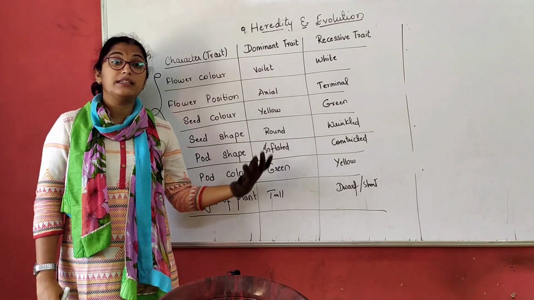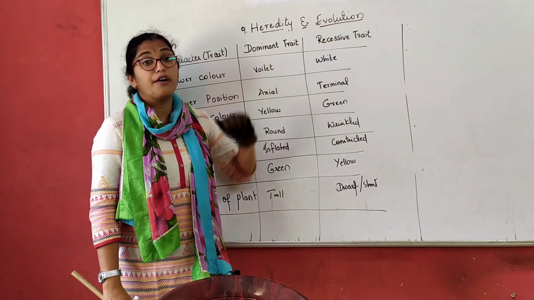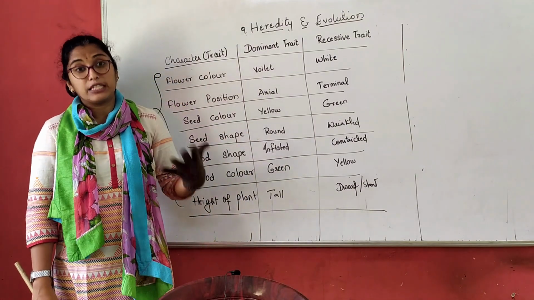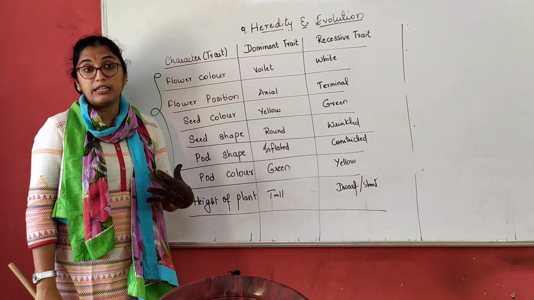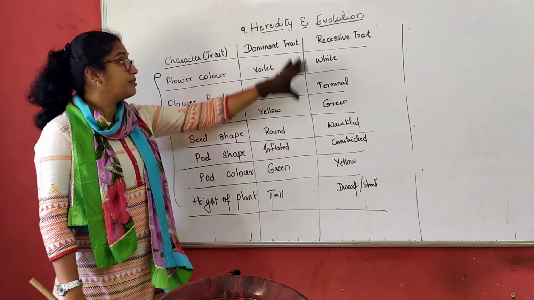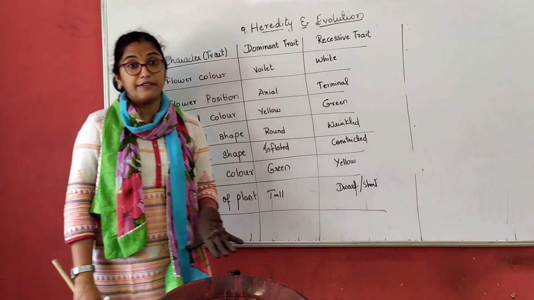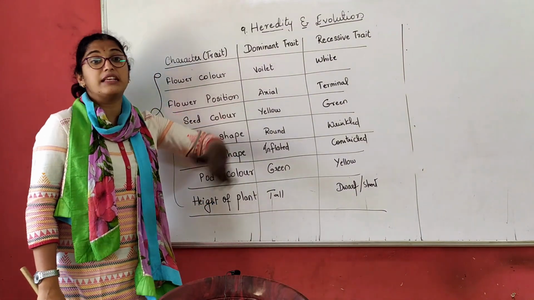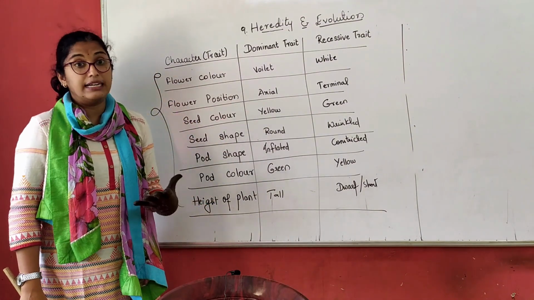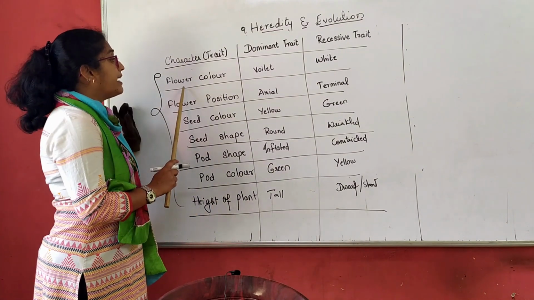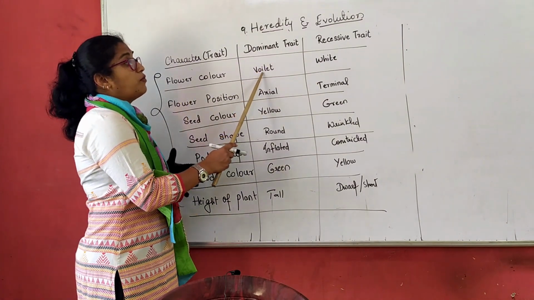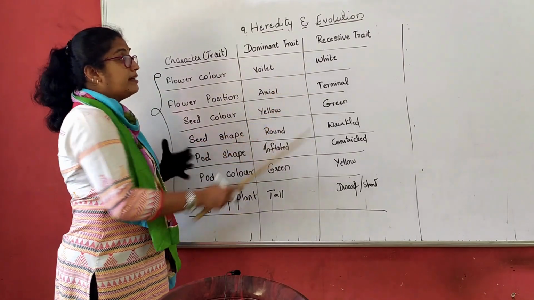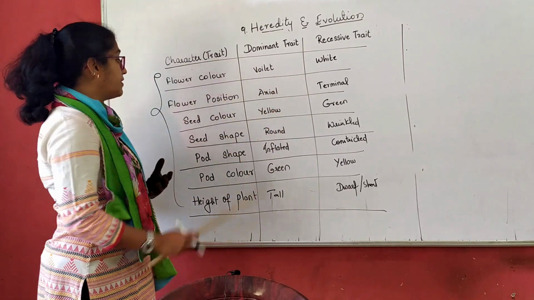Now how did he understand violet is dominant or white is recessive? It is only by conducting several experiments. He came to a conclusion with the dominant trait and with the recessive trait, which are dominant and which are recessive, after conducting several experiments. So in flower color, it can be violet or white, where violet falls under dominant and white comes under recessive.